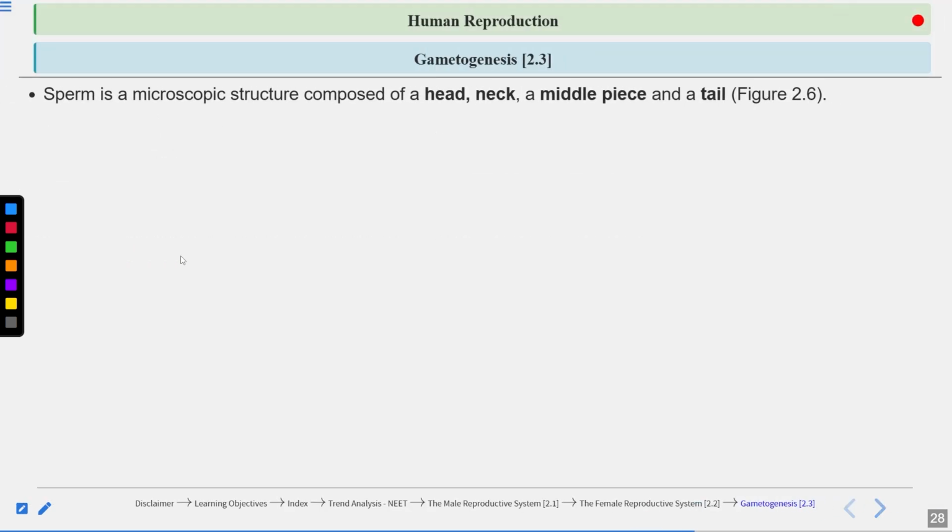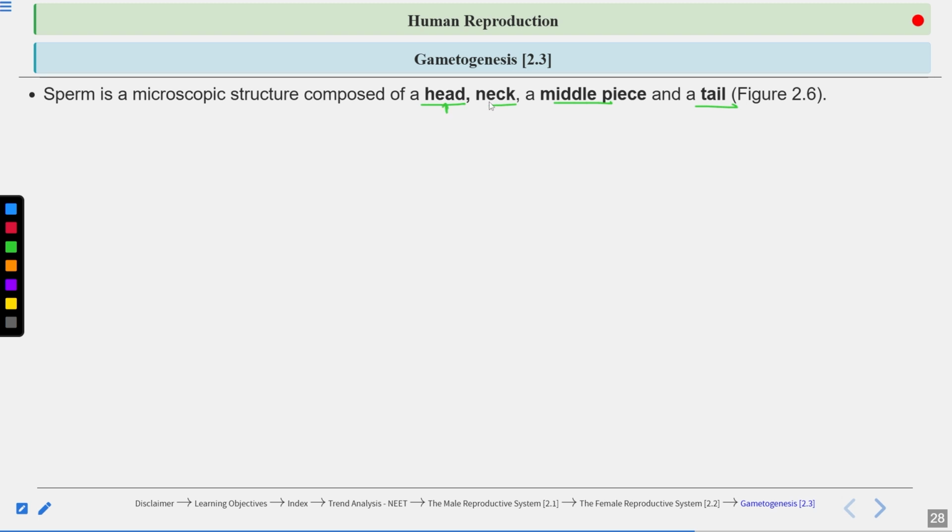So let's talk about the structure of the sperm. Sperm is composed of a head, neck, middle piece and tail. The anterior part of the head, the front or upper region of the head, consists of a cap-like structure known as the acrosome. This acrosome consists of enzymes which help the sperm to penetrate the egg.